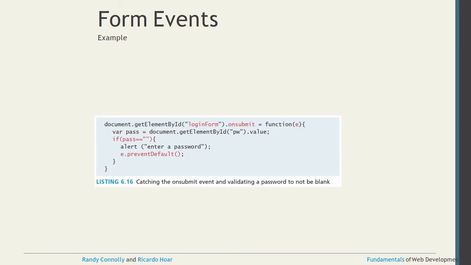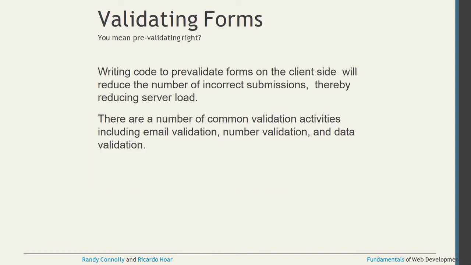So this is an example regarding onsubmit. Once you have the login form, check whether you already entered the password or not. If password equals double quote empty, then we can display the error, enter a password, and whatever default behavior you want to prevent, use e.preventDefault, back to that particular input box only. And the same we can do for validations.